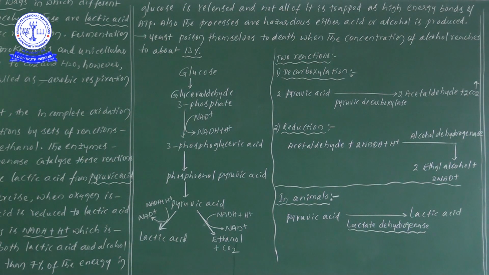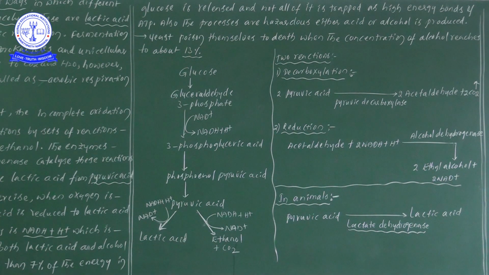So the first point is that very little, less than 7%, of the glucose energy is produced from the glucose molecule. And one more: lactic acid fermentation as well as alcohol fermentation are very hazardous, dangerous, because acids or alcohols are produced. Next, yeast poison themselves to death when the concentration of the alcohol reaches about 13%.